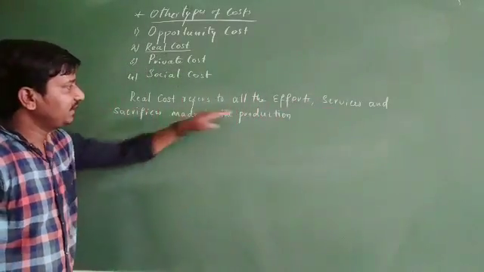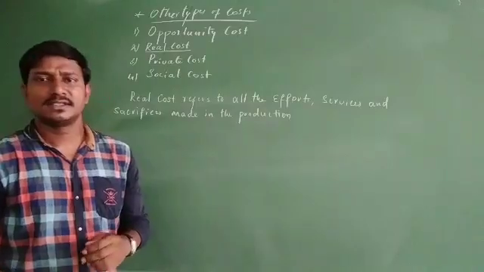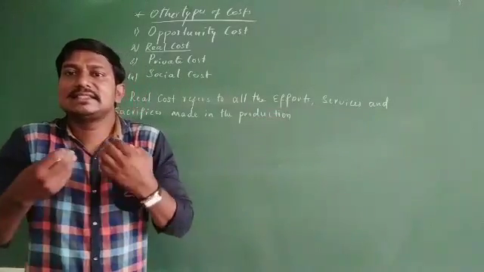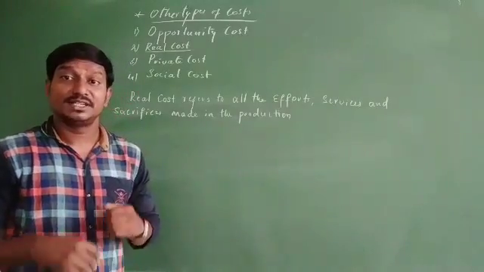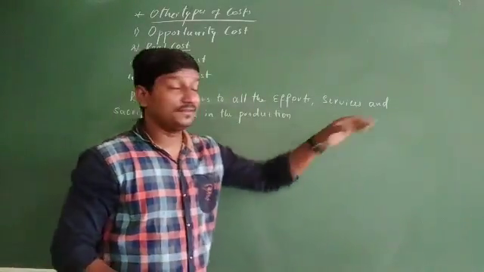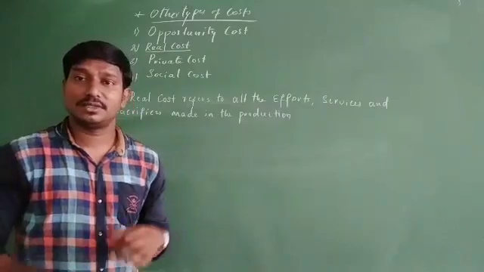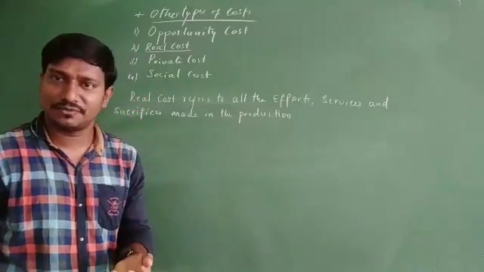See, all the efforts, sometimes he puts in more than his strength. Sometimes by expecting more profits, he puts in more effort. And services, sometimes he has to provide his service for free also.